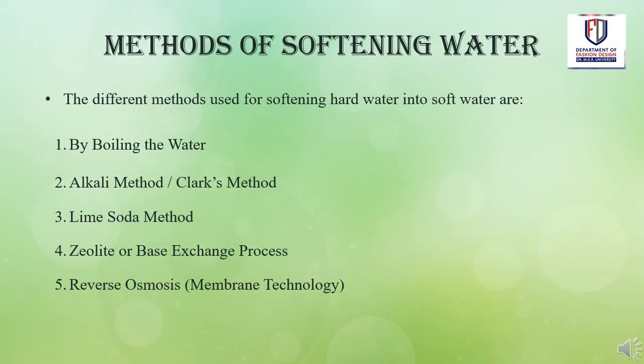Methods of softening water. The different methods used for softening hard water into soft water are boiling the water, alkaline method, that is Clark's method, lime soda method, zeolite or base exchange process, reverse osmosis, that is membrane technology.